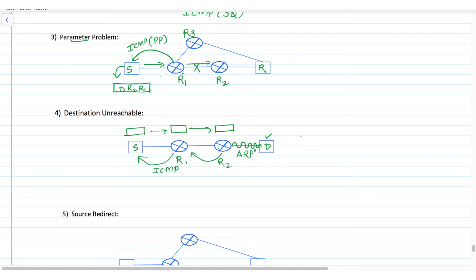In destination unreachable, again two cases are there. One is, suppose this host is not reachable, meaning after sending this ARP request, the destination is not responding because it is not available. So this is called destination host unreachable. While suppose this destination is available, meaning it is responding, then this packet will come to this host. But in this host, there will be so many processes.